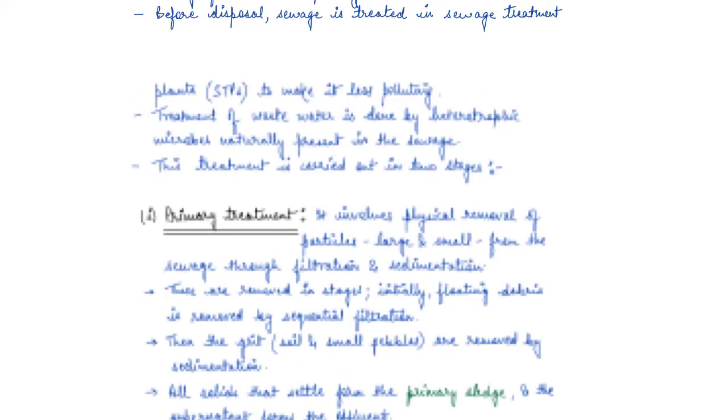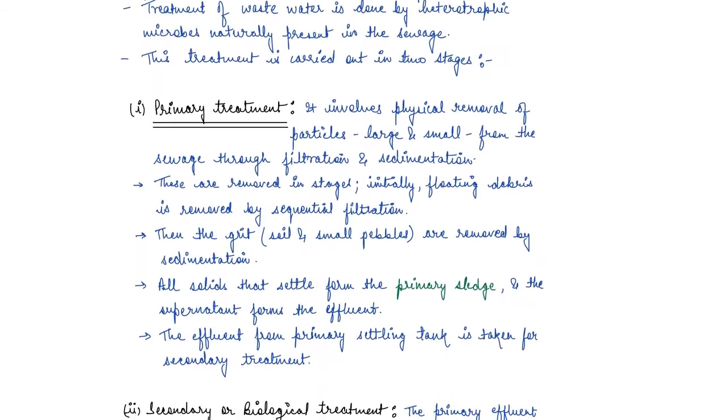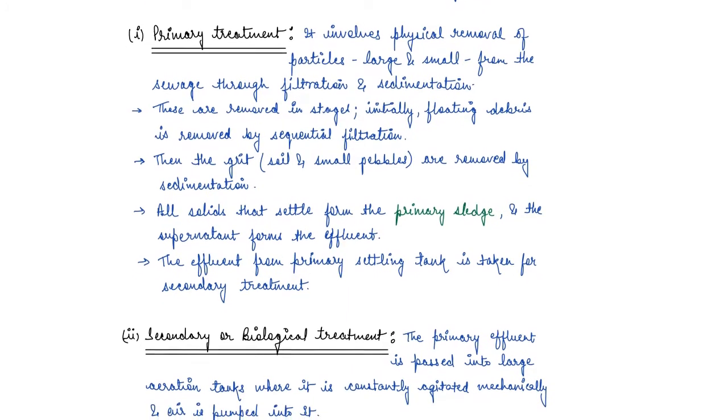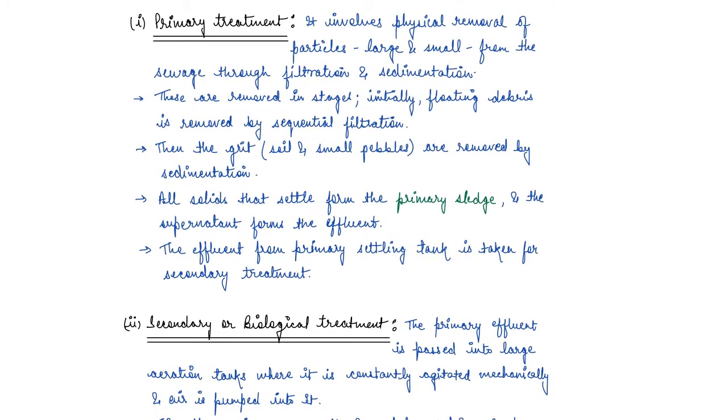What happens in the sewage treatment plant is we take a lot of heterotrophic microbes which are naturally present in the sewage, and we treat this water with them. Now, how is the treatment done? It involves two stages. First one is the primary treatment, right? First we remove all the large and small particles. How do we remove them? By filtration and sedimentation.